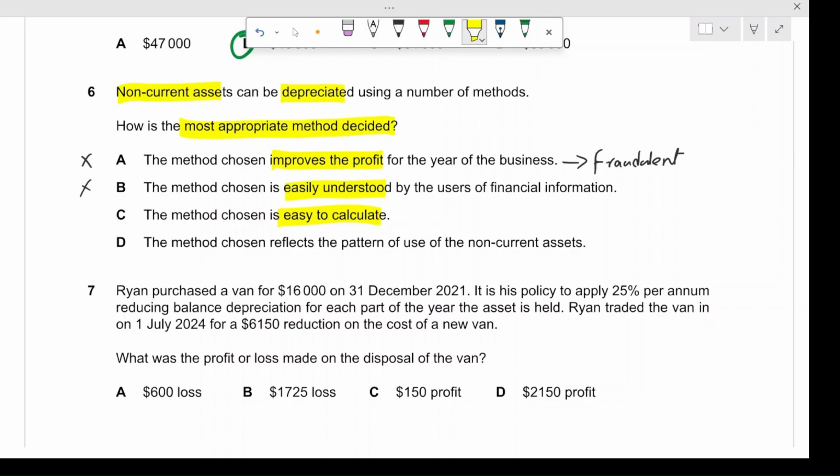However, that is not the case. That is not the most primary thing that you use. That is not a consideration at all. So this one is also incorrect. What about the last one? The method chosen reflects the pattern of use of the non-current assets. Exactly, that one is totally correct. Your asset and your asset's depreciation will be decided by how much and how you use it. So this one is correct. So the correct answer is option number D.